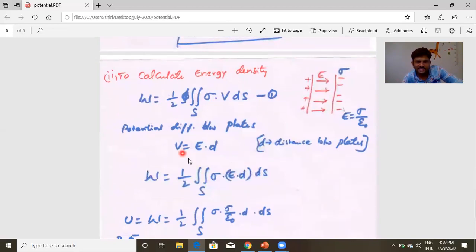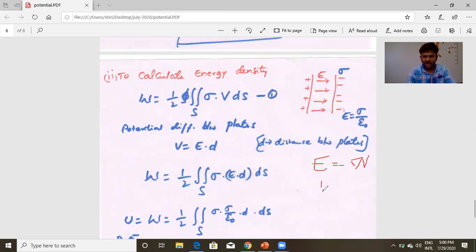Potential difference between plates, as per the definition of potential, V is equal to ED. How are we writing this? We are using the relation between V and E. We derived the relation between E and V: E is equal to minus del V in 3 dimensions.